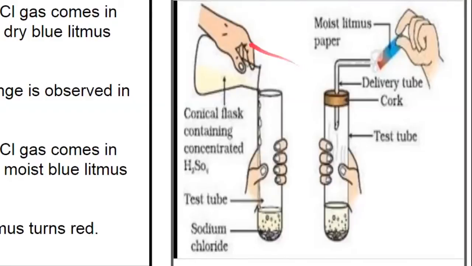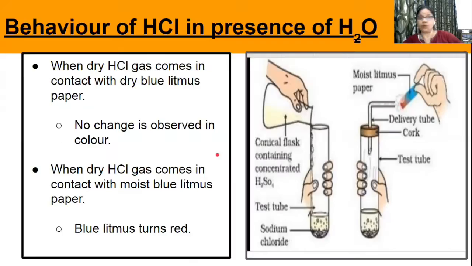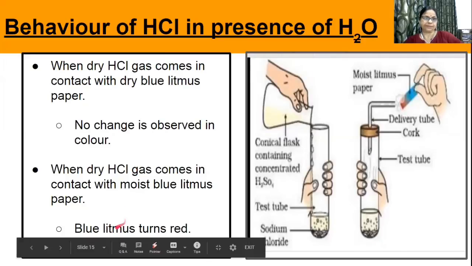But when you take moist blue litmus paper, then this moist blue litmus paper changes to red. This experiment indicates that HCl behaves like an acid only in the presence of water. Now, what is the reason? The reason is that in the presence of water, HCl will form hydrogen ions. Ionization will take place and HCl will form hydrogen ions.